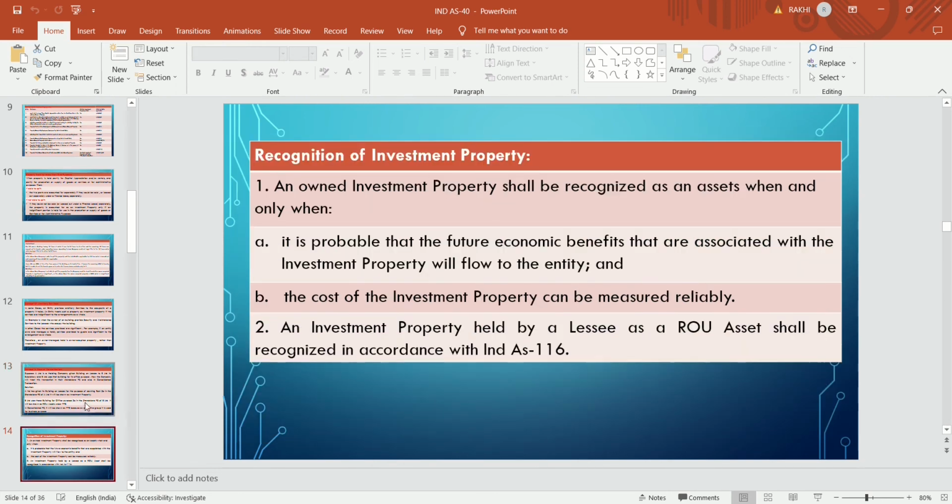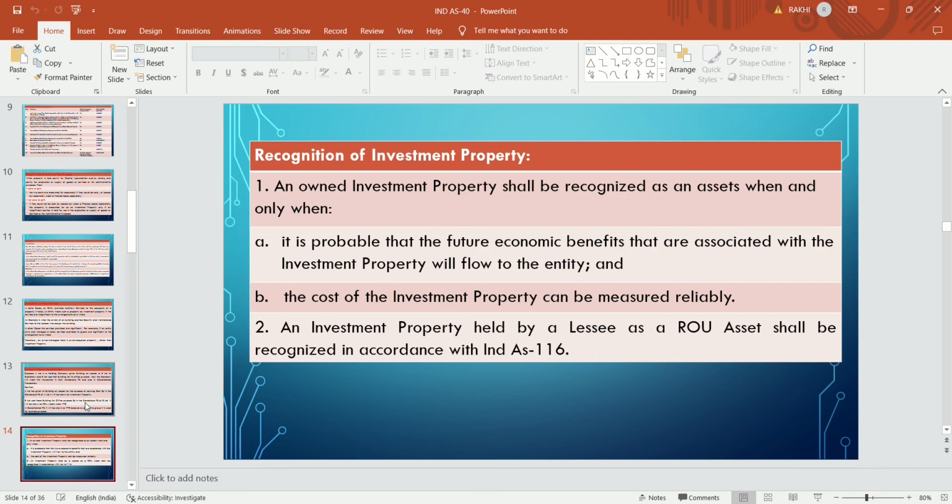Now, recognition of investment property. How will the company recognize the investment property? An owned investment property, which is purchased by the owner, shall be recognized as an asset only when there is a future economic benefit which flows to the entity and the cost of the investment property can be measured reliably.